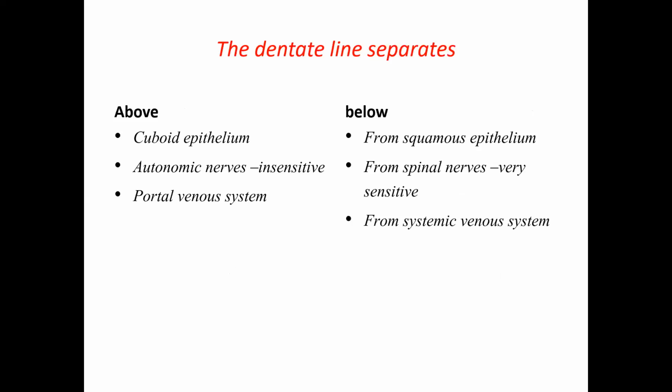This dentate line is an important landmark. It separates the cuboidal epithelium above from the squamous epithelium below. It separates the autonomic nerves, which are insensitive to cutting etc., from above, from the spinal nerves, which are very sensitive, below. And above this dentate line, the venous drainage is into the portal system. Below it is into the systemic veins. It also forms one of the sites of portosystemic anastomosis.